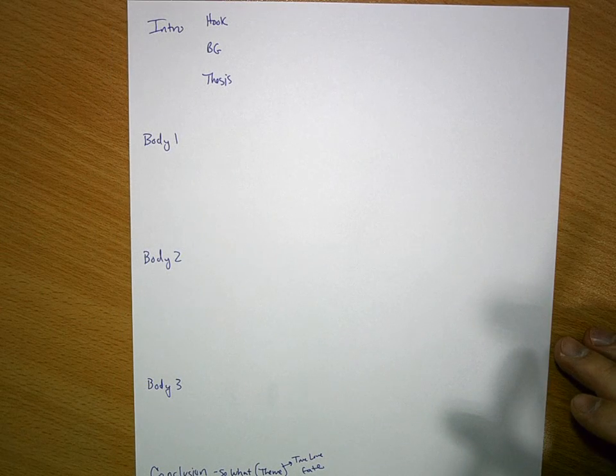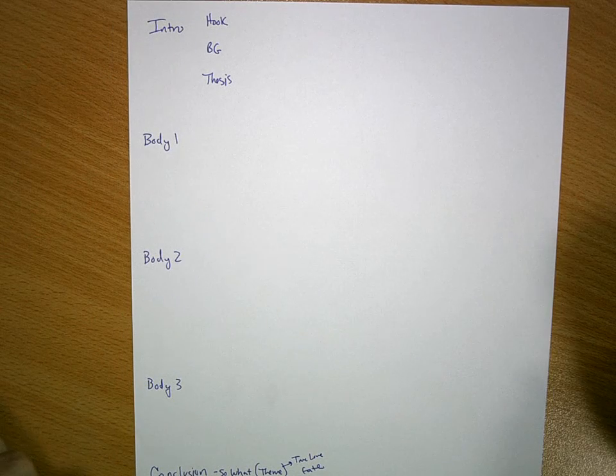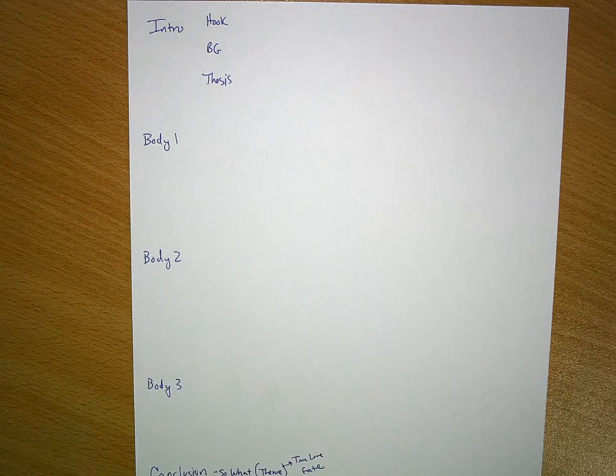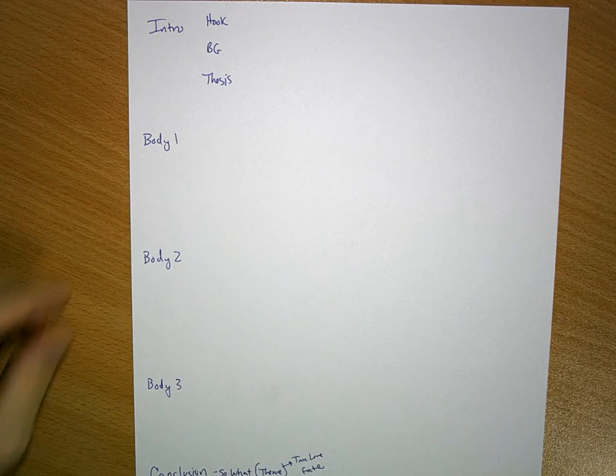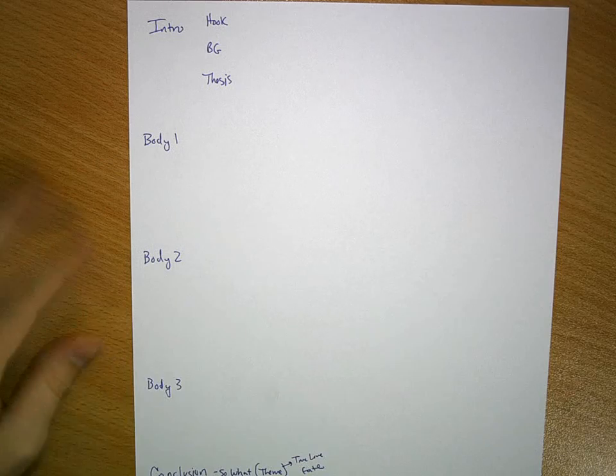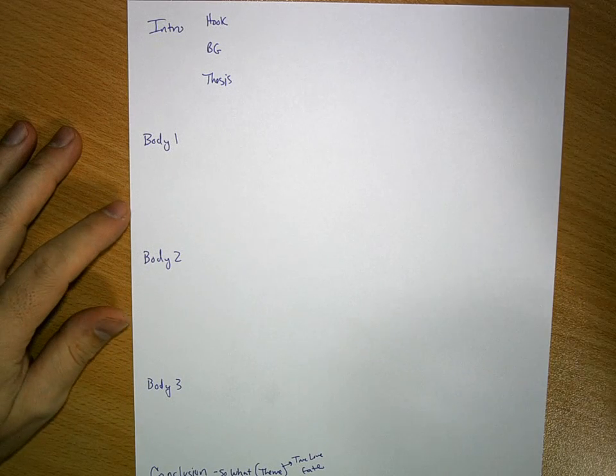Okay, so I've explicated the poem. I've kind of figured out how I want to lay out my paper, and now I'm just going to go through and show you how I structure my paper and how I do my outline. So basically, having flipped the page over, I want to first figure out how I want to hook the audience.